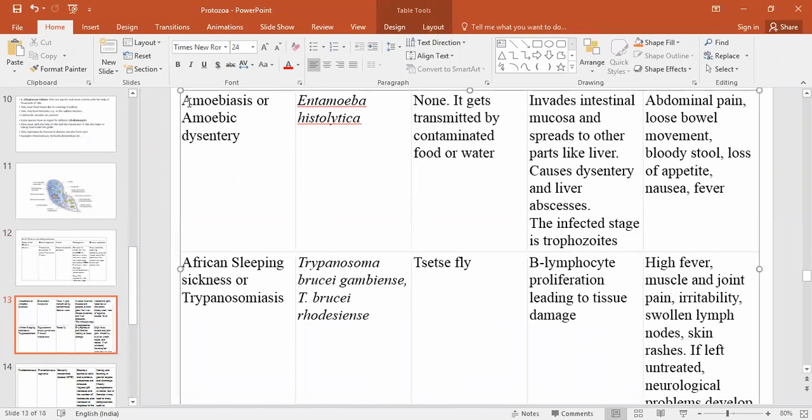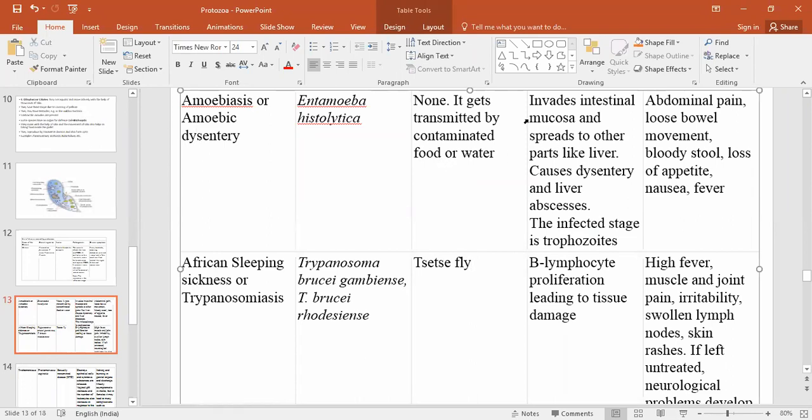The second disease is amoebiasis, also called amoebic dysentery. The protozoan responsible for it is Entamoeba histolytica. The next column is the vector. It is not transmitted by a vector; it is transmitted by contaminated food and water. Here a question can be asked: in some diseases a vector is present to transfer the disease, but in amoebic dysentery it is transferred by food and water, not a living vector.